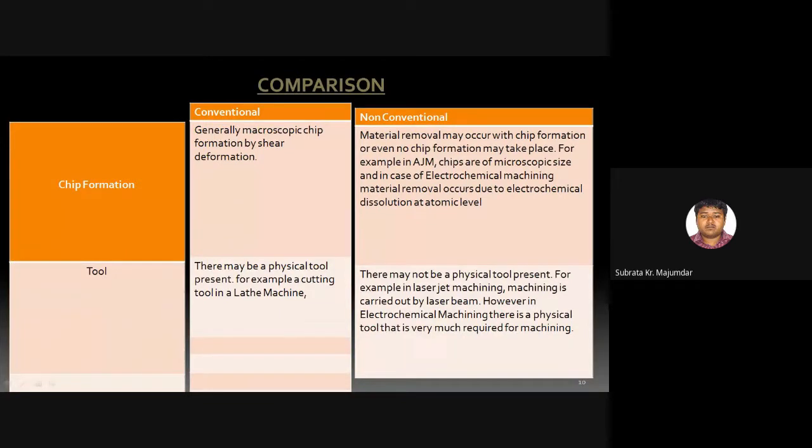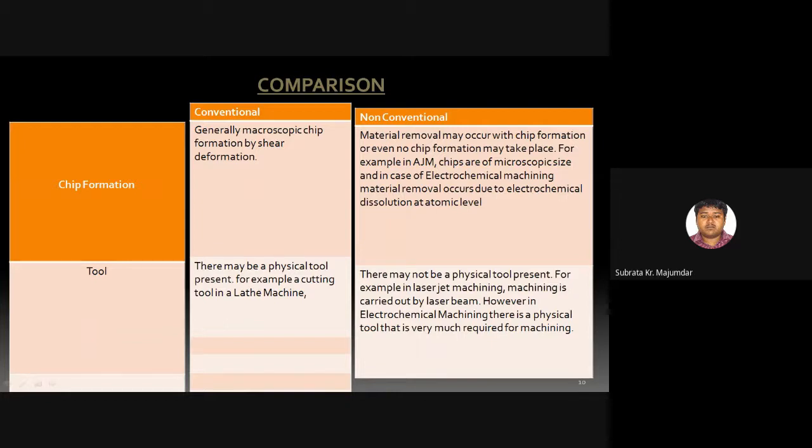But every conventional machine carries a cutter having a sharp edge, and this sharp edge applies force onto the workpiece material. As a result, the excess metal comes out in the form of chips due to shear deformation.